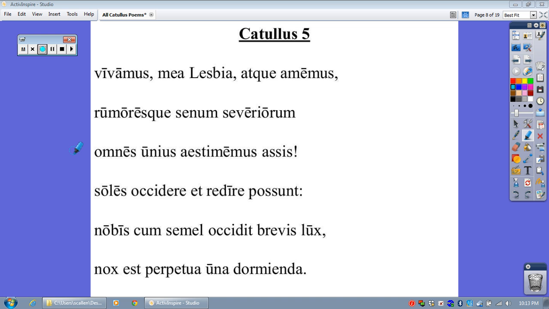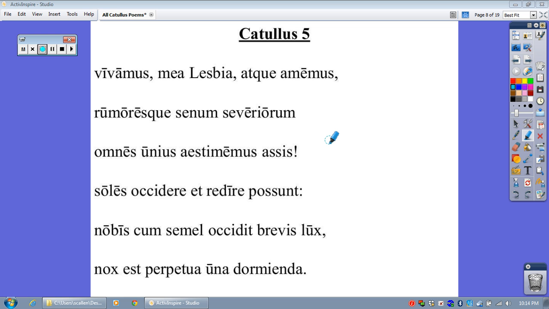Let's read the first sentence. Vivamus mea Lesbia atque amemus rumores que senum severiorum omnes unius aestimemus assis. One more time. Vivamus mea Lesbia atque amemus rumores que senum severiorum omnes unius aestimemus assis.